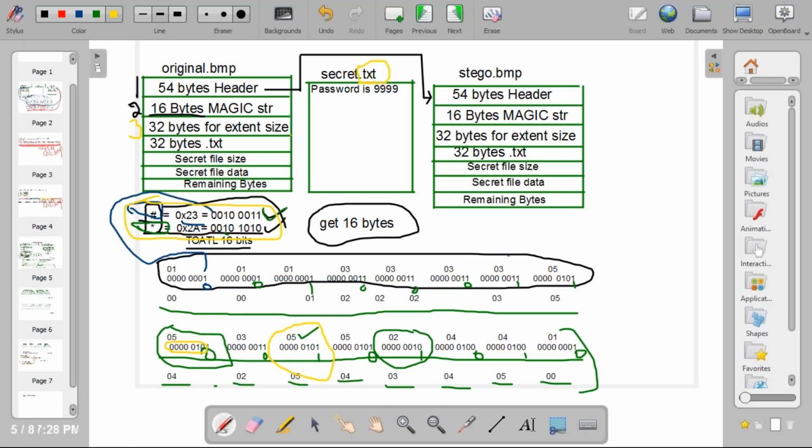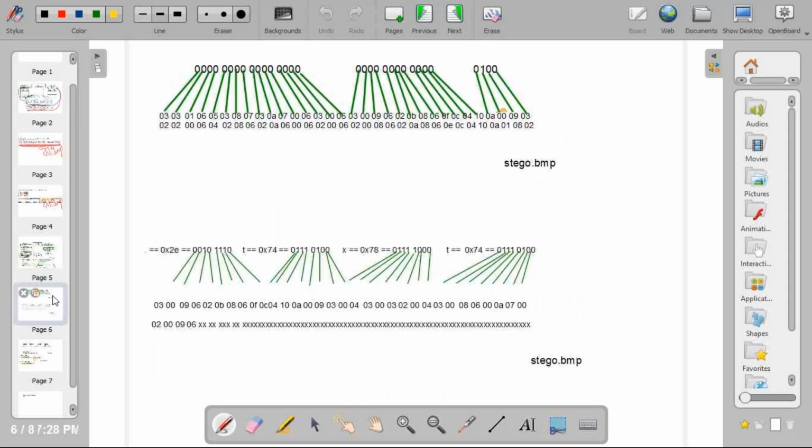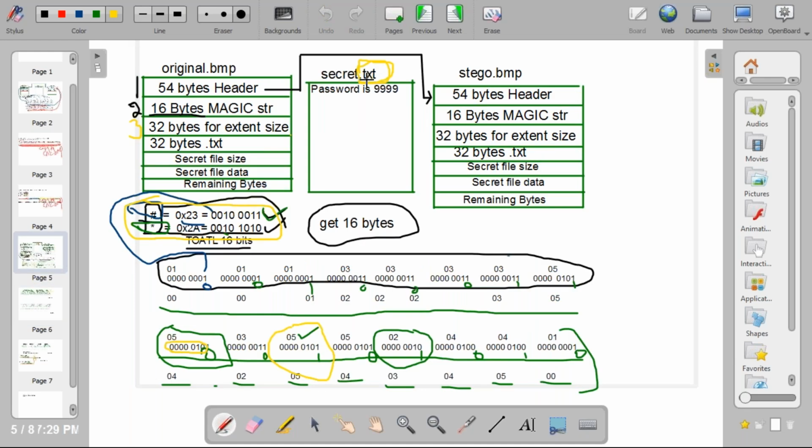What's the size of .txt? It is .txt, not secret.txt, only .txt.